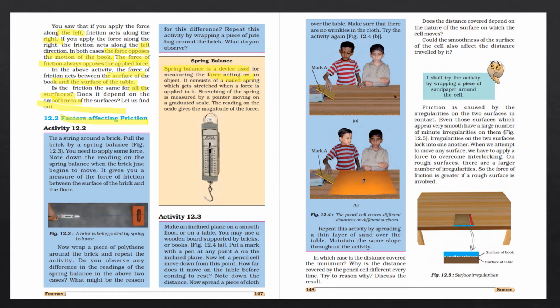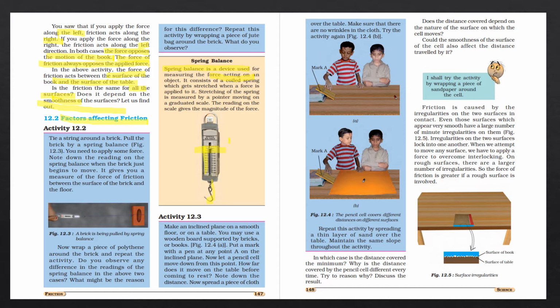In this, a coiled spring is there which gets stretched. When we hang something here, the spring balance gets stretched, and the stretching of the spring is measured by a pointer. The pointer moves on this graduated scale. Just see, a graduated scale is here. So the reading gives the magnitude of the force.